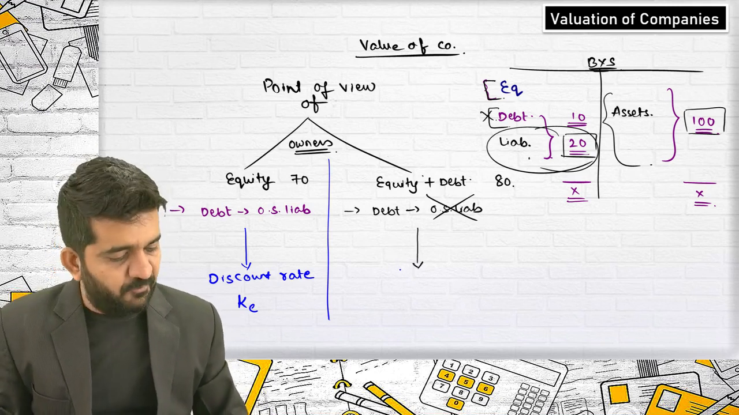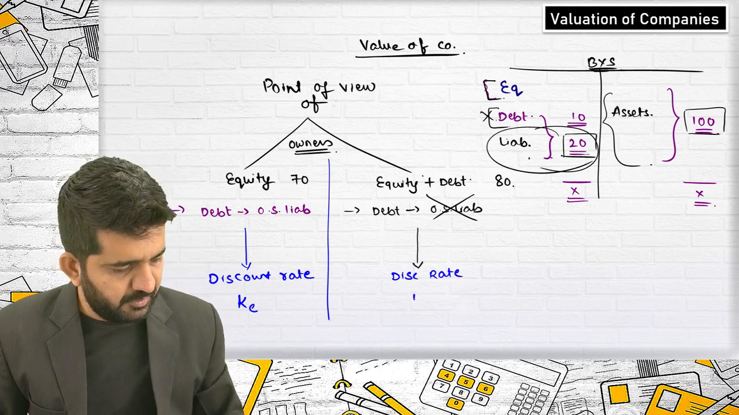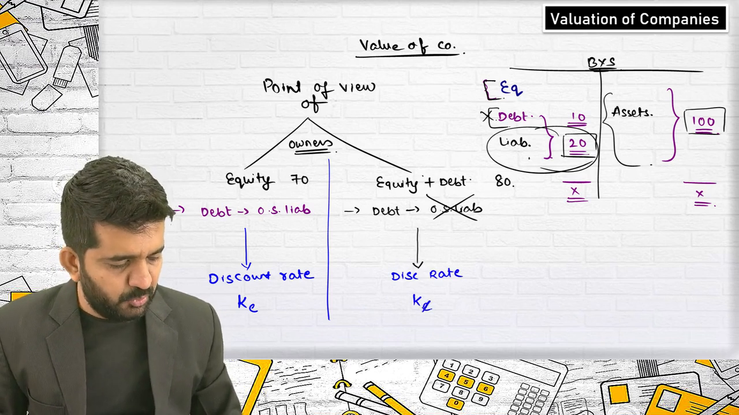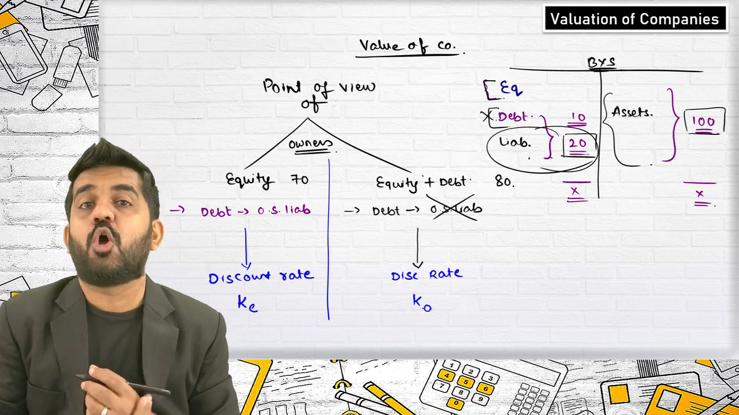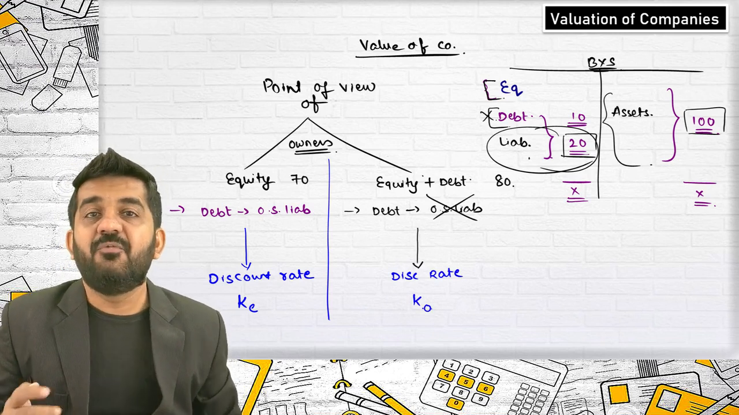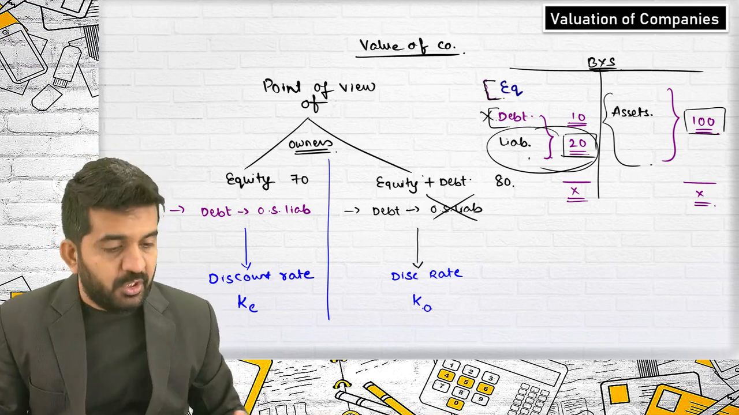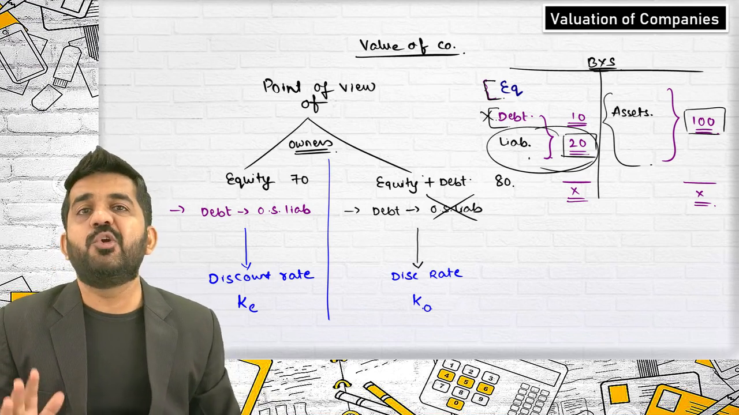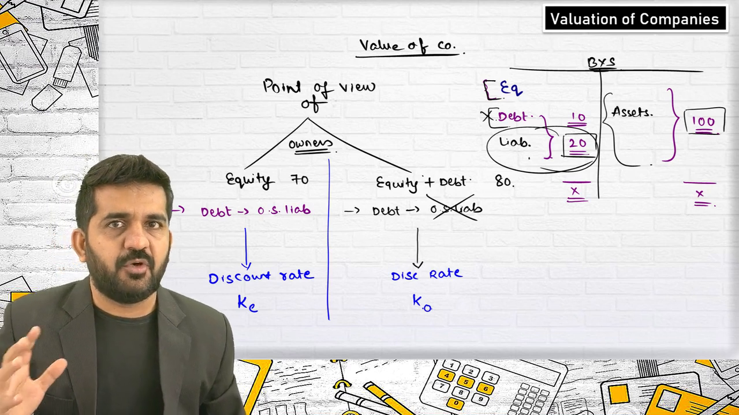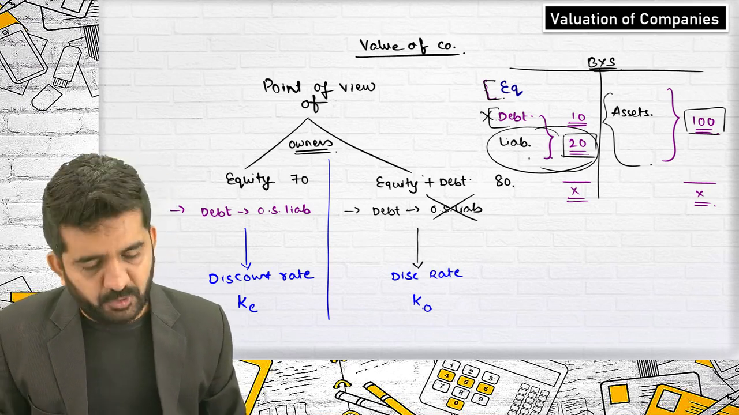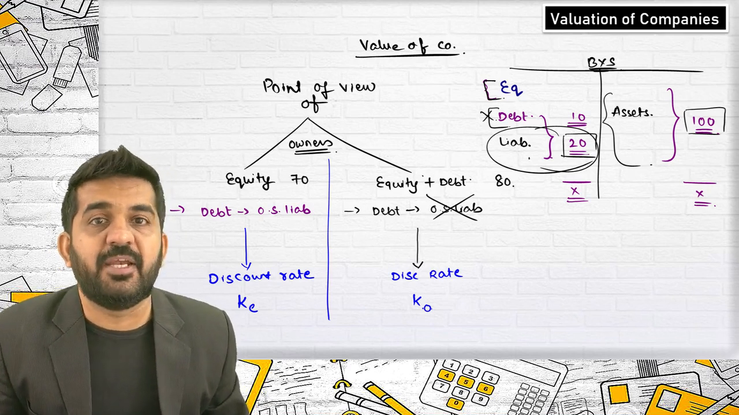And whenever you use a discount rate, it should be KE? No. It cannot be KE, it should be KO, that is overall cost of capital. That is nothing but the weighted average cost of debt and equity. Is that correct? Are you getting this? So this is nothing but the value of the company from the point of view of equity shareholders, and from the point of view of equity plus debt holders. Now the question comes up, when we are doing valuation, cash flow will be an important point.